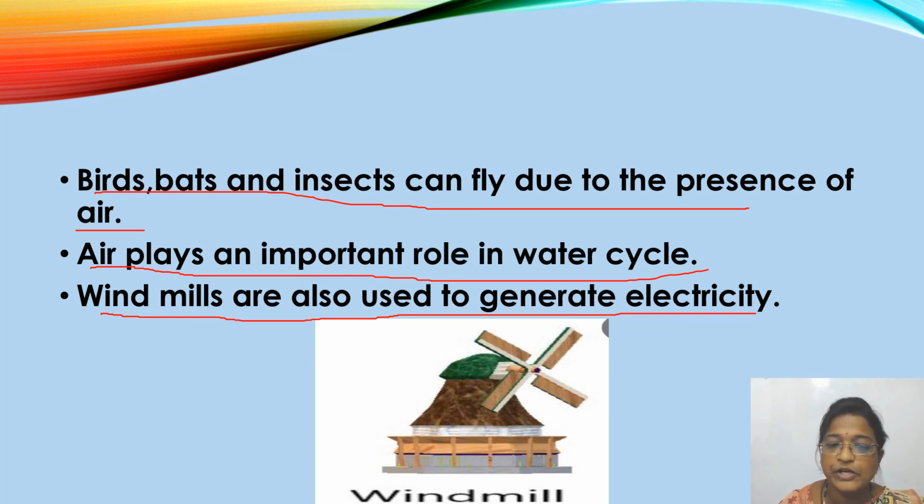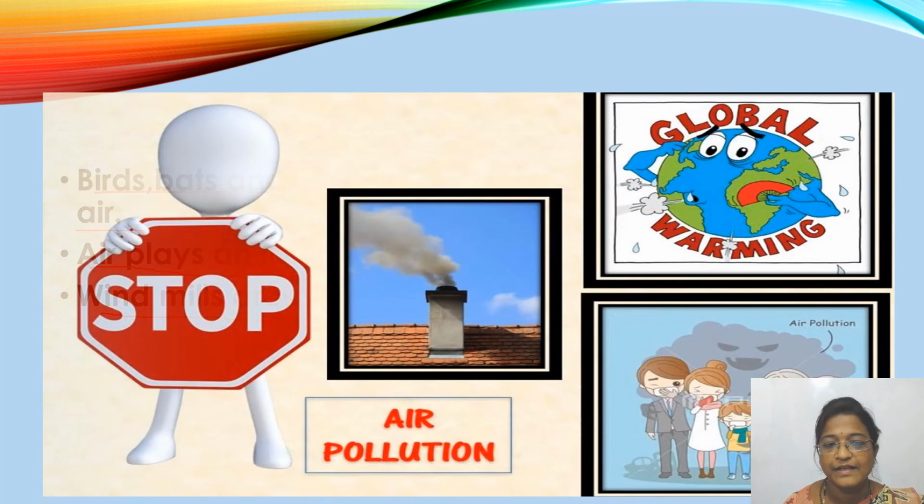This is possible because of air. So by knowing all this, what comes to our mind? Yes, we should stop polluting air, that is, stop air pollution. So this is all about air around us.